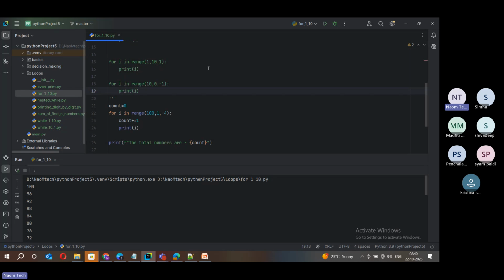What is for? For is the most efficient loop that is applied on these data structures. And if you ask me, most of the time in my day-to-day work, I use for loop. I don't use much of while. Believe me, trust me, friends. Most of the times I prefer for rather than while.